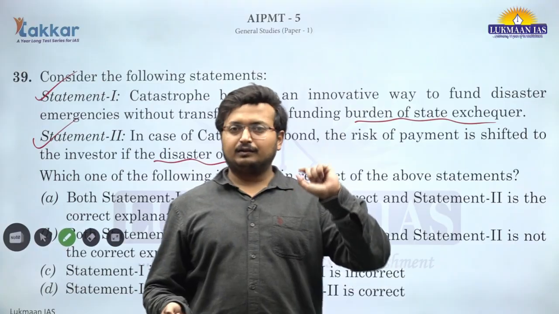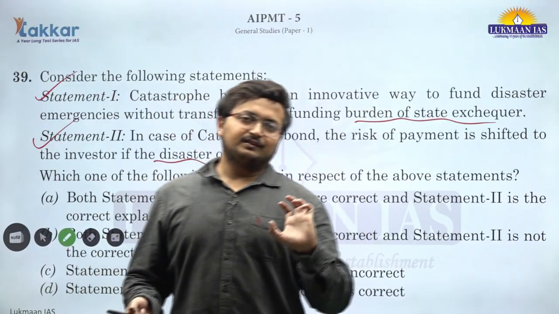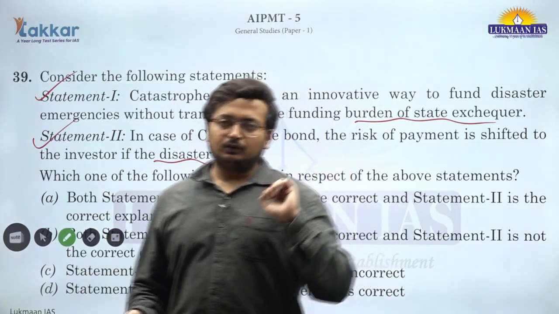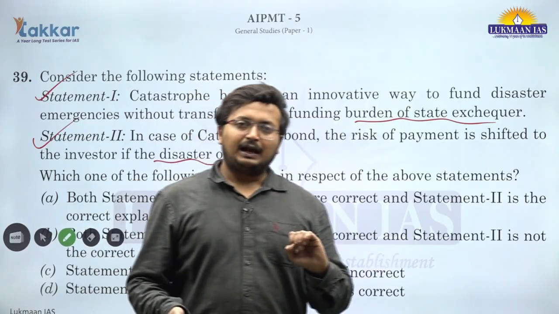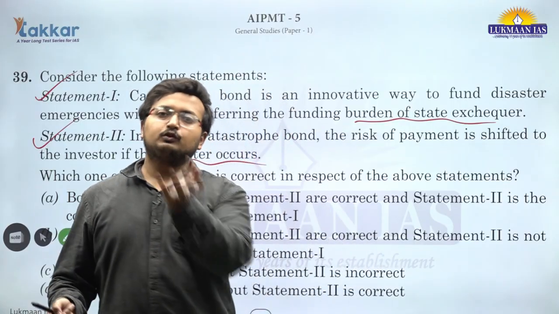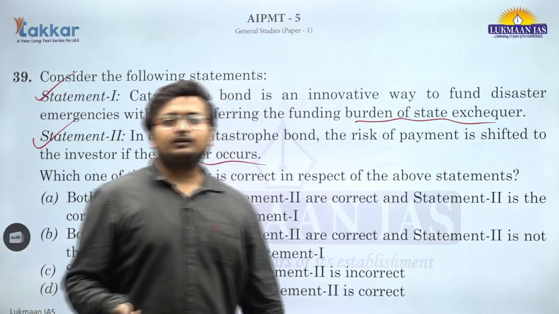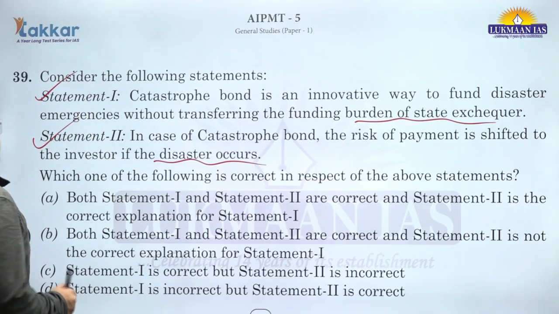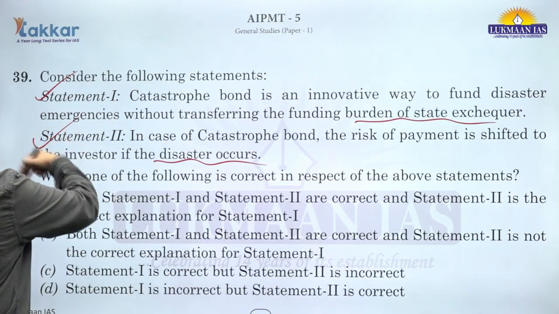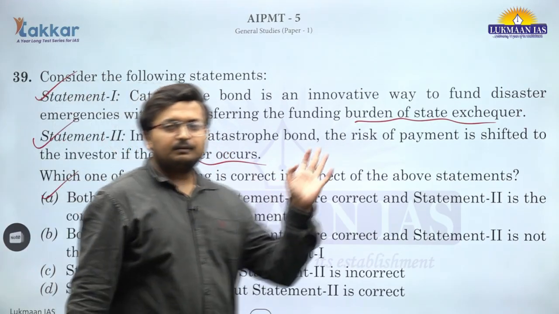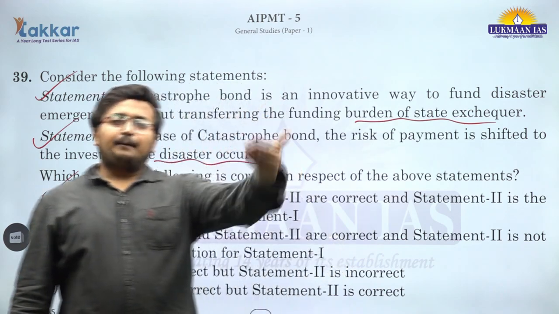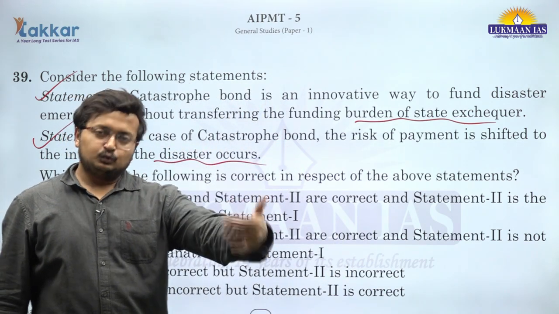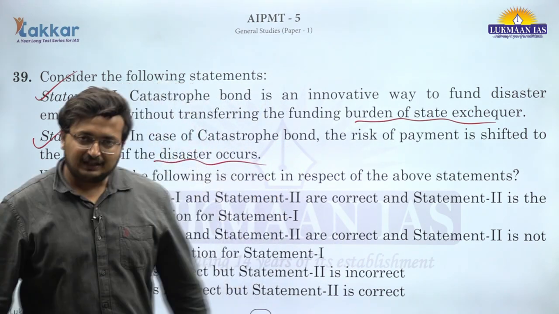If the disaster does not happen, then they gain from it. And if the disaster happens, their capital would be used to fund the disaster emergency response, whatever funding is required. Both the statements are correct, and B is explaining how the shifting of burden happens to the capital class, to the investor rather than to the state exchequer.